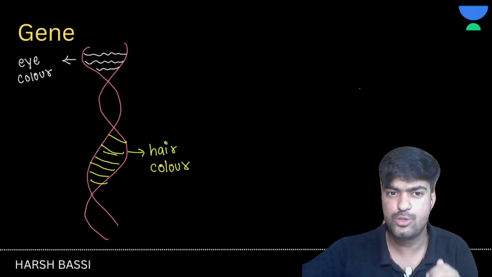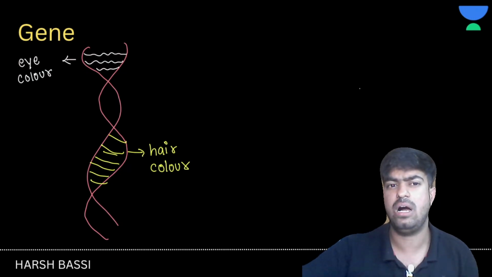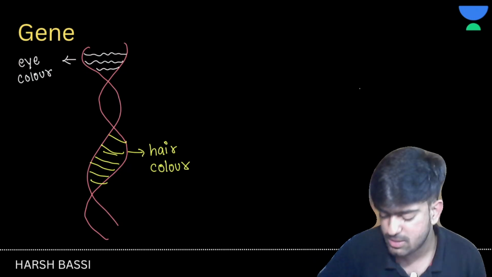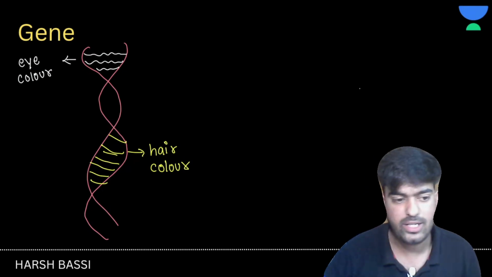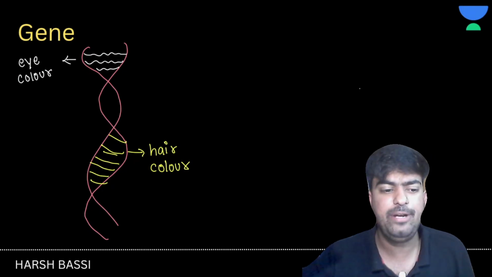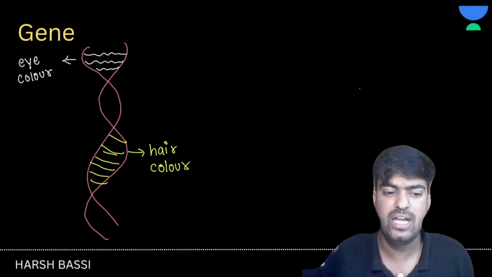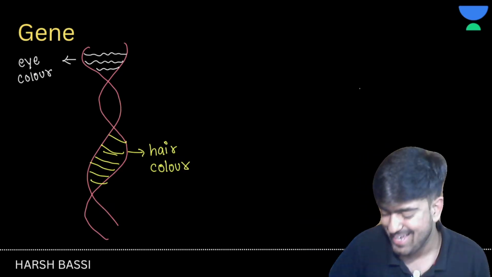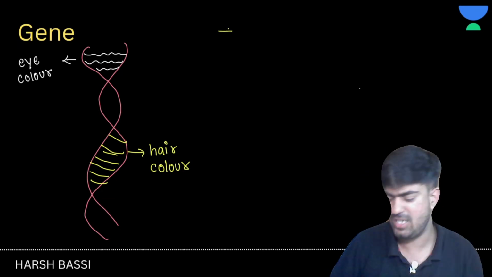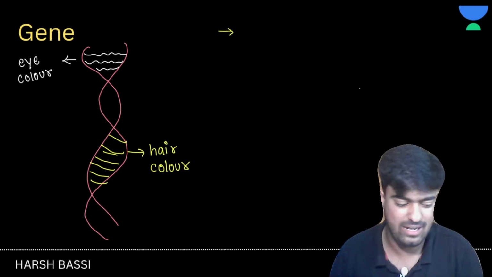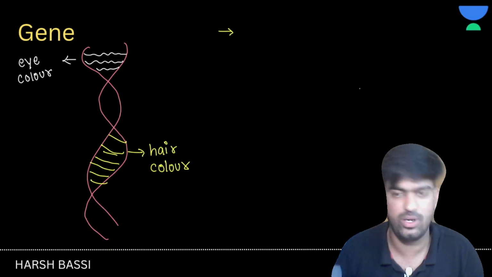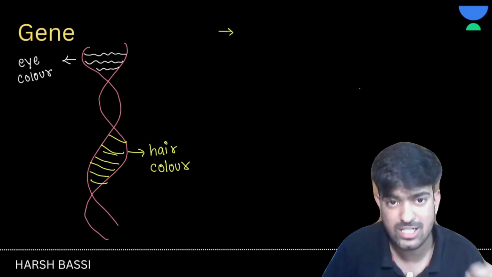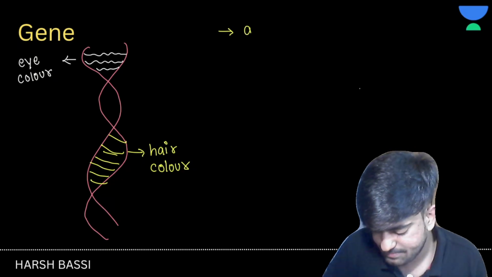If it is clear to you, we are going to write a proper definition for this. So what is a gene? A very basic definition first we will write, and whatever I said after that I'm going to tell you.